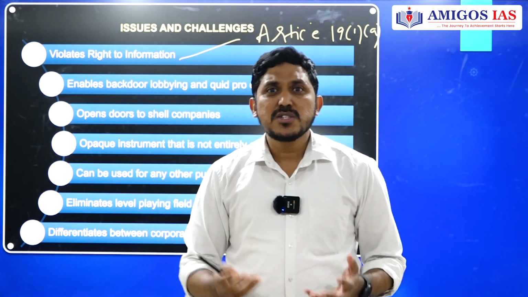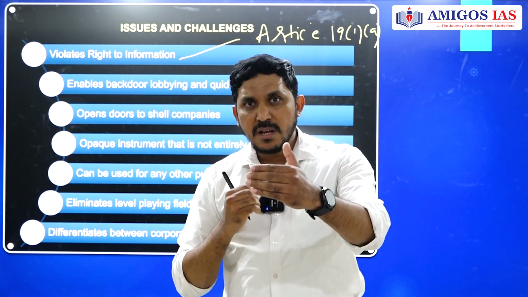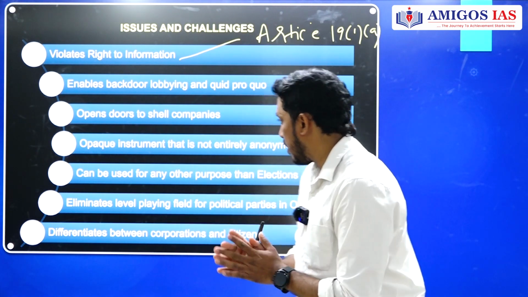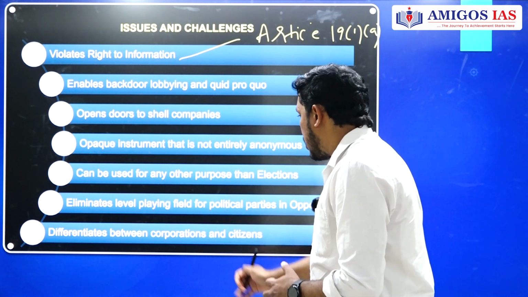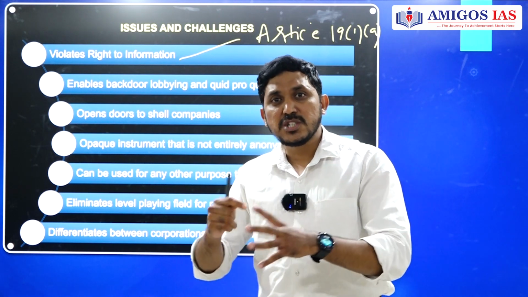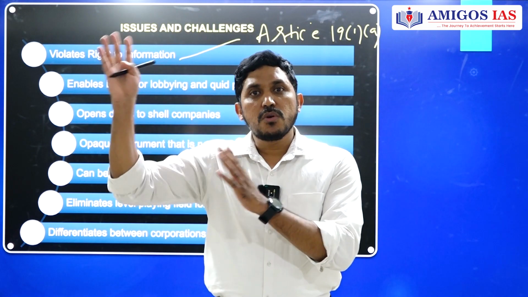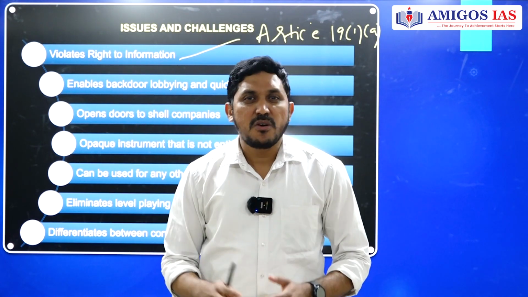Okay, so Vedanta also in the past has got many of the licenses for mining and all that, because something in exchange of something also happens here. Okay, and the last one is what? It differentiates between corporations and citizens. More than 94% of the bonds are in the range of 1 crore and plus. Now, citizens on average cannot give that kind of money.